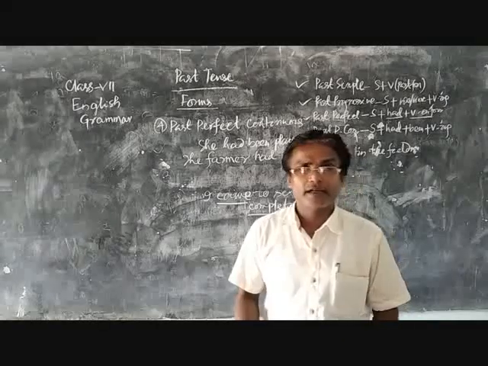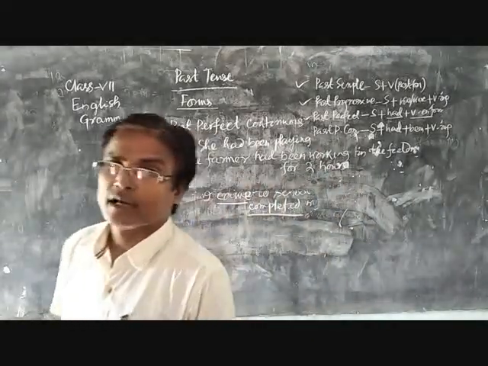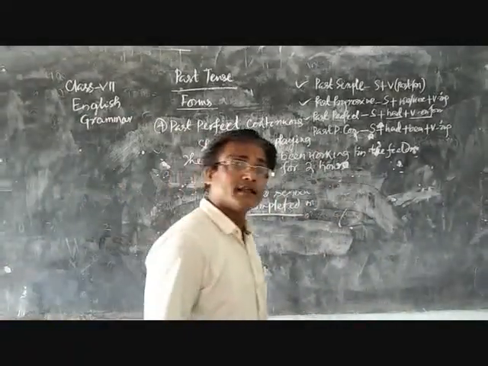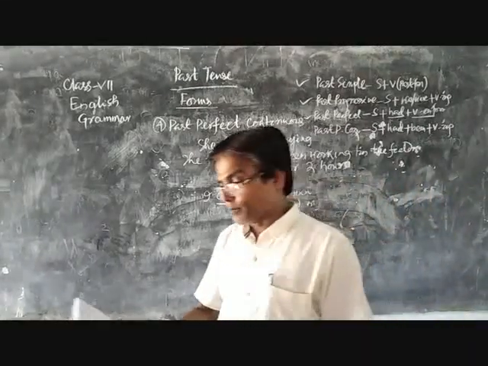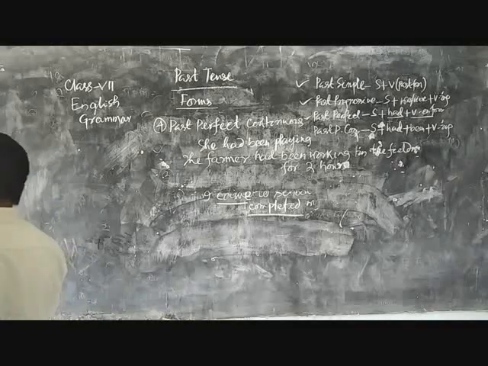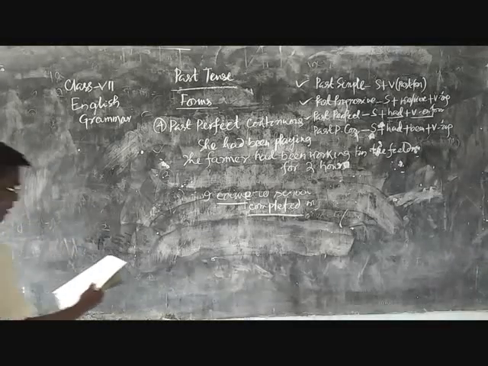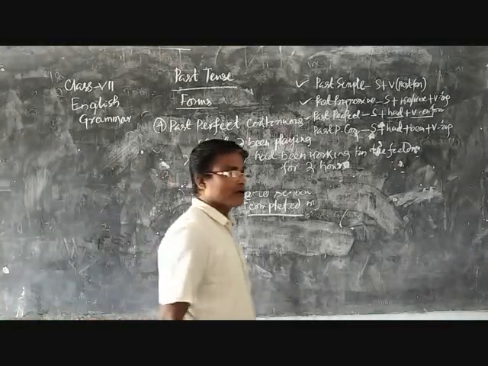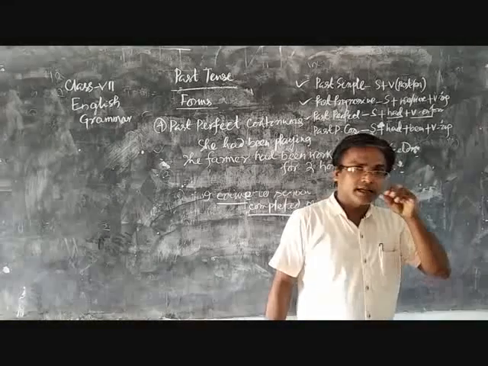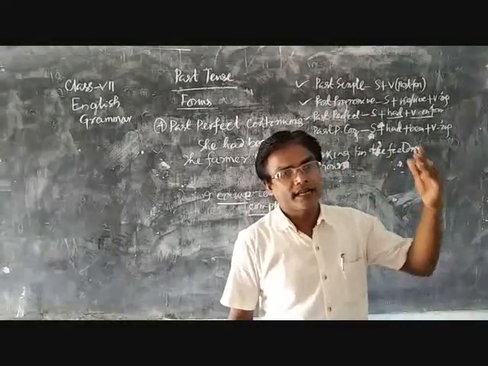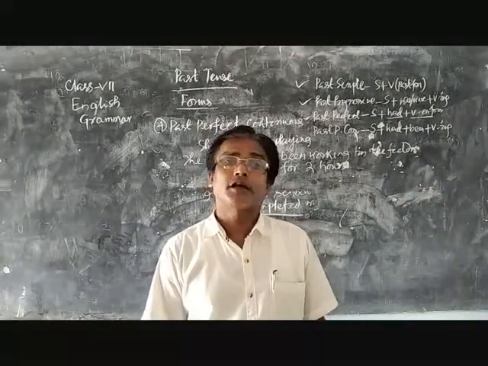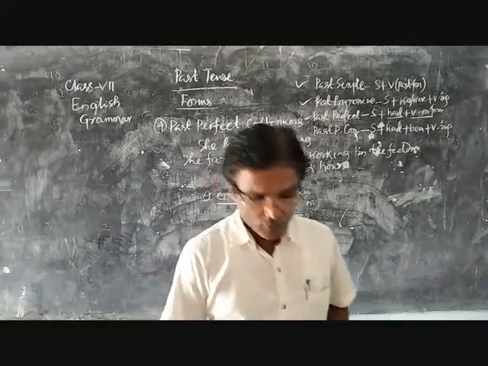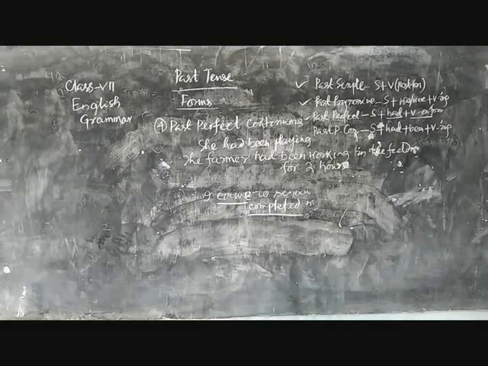Third, past perfect is for the action completed in the past. And past perfect progressive is for the action that continued for some duration in the past, started in the past and continued until the work was finished.